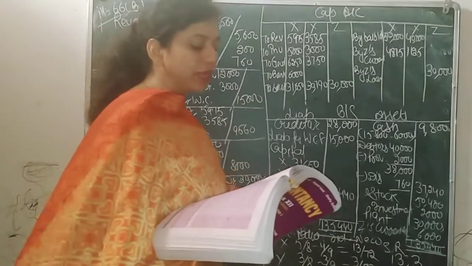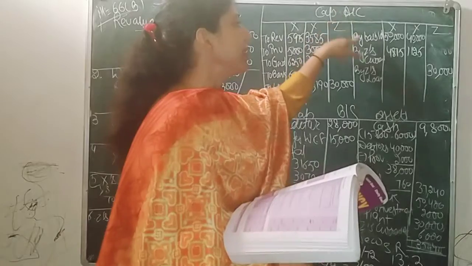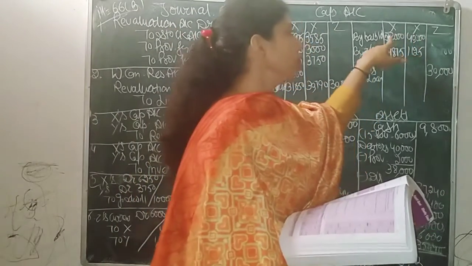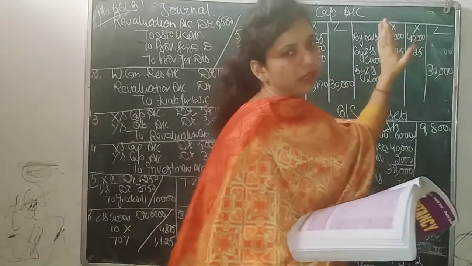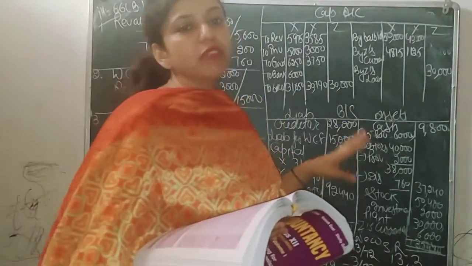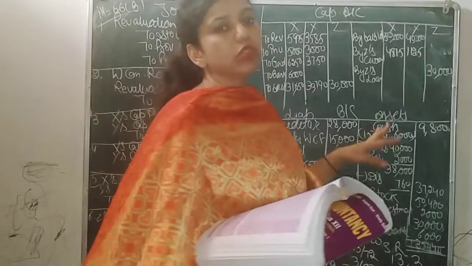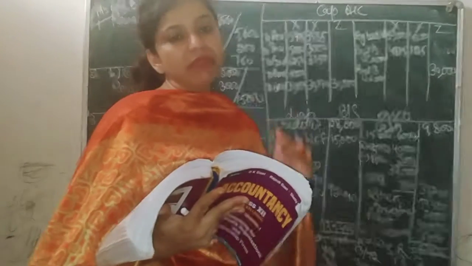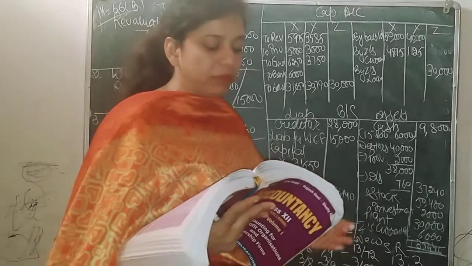So capital accounts of X and Y should be placed in capital account by balance brought down. X capital 50,000 and Y's capital 40,000. In this way, all of us, we have to put all the items of given balance sheet at their related place. Now read one by one adjustment and do their treatment.